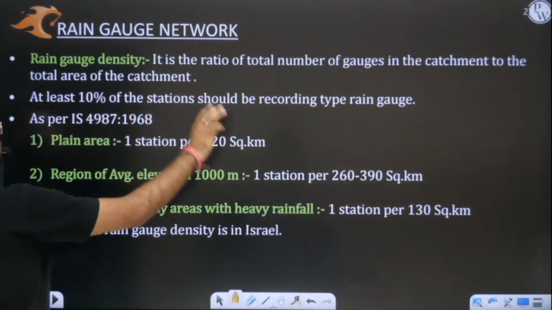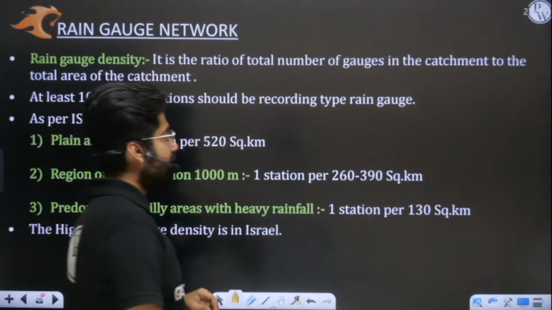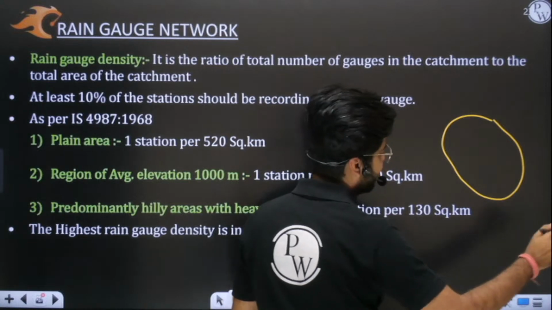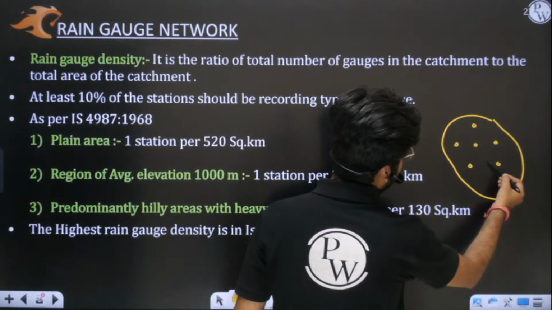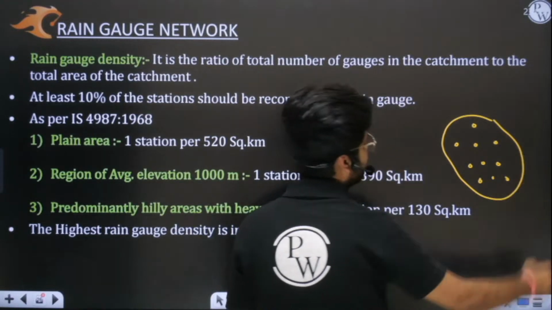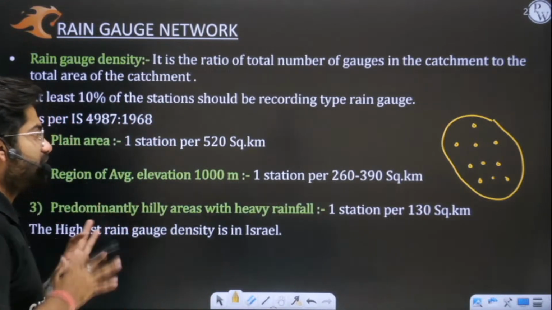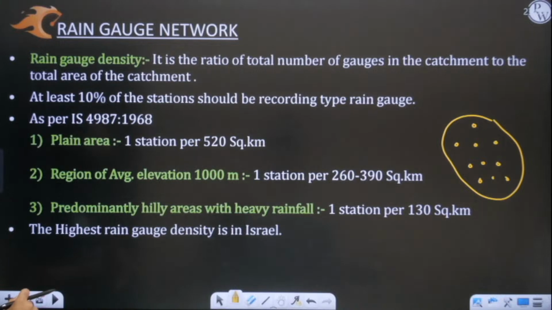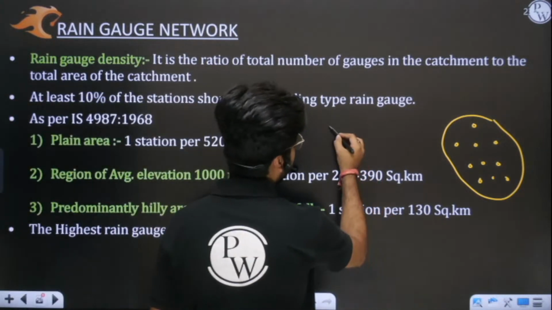Now the next point is that at least 10% of stations should be recording type. What does it mean? Try to imagine we have a catchment area and we have different rain gauges here. These are different rain gauges located at different locations. Now let us imagine we have 10 rain gauges here.